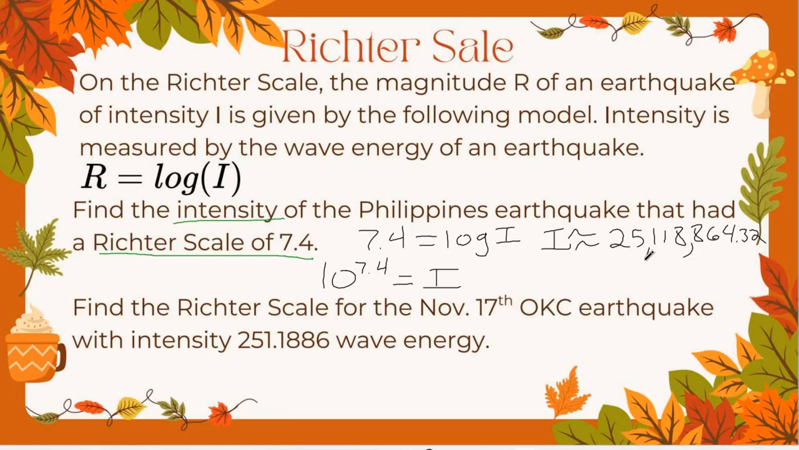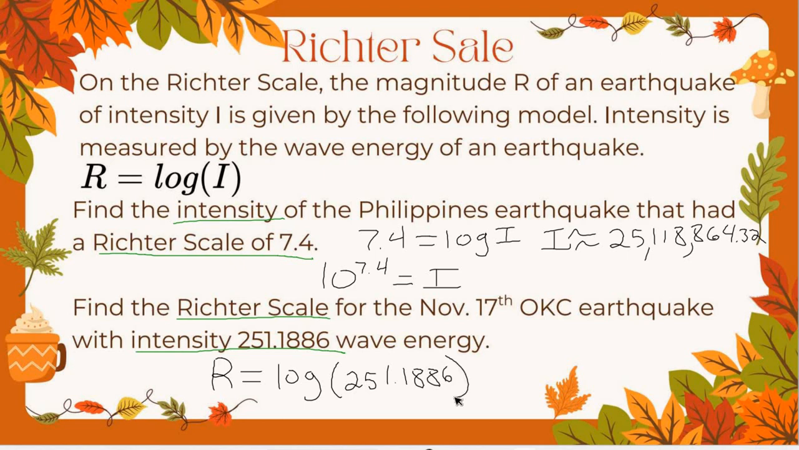All right, so then next up we want to go the opposite way. So it says find the Richter scale rating for the November 17th OKC earthquake, which had intensity 251.1886. So I'm given opposite information this time. This time I'm given intensity and I want to find Richter scale. So I have R equals, again, log of I, which they give me I. So I actually don't have to do much solving this time. I really just have to plug that into my calculator.